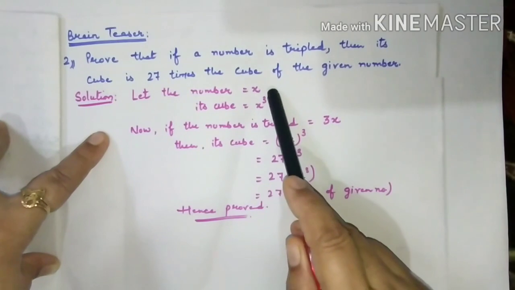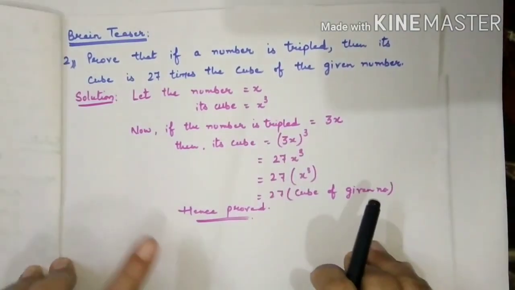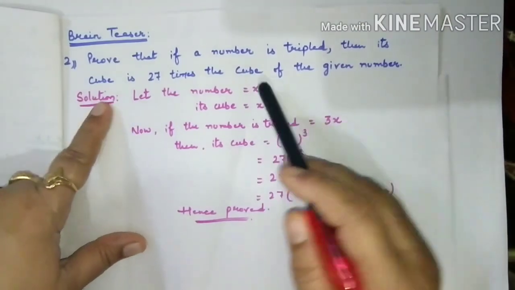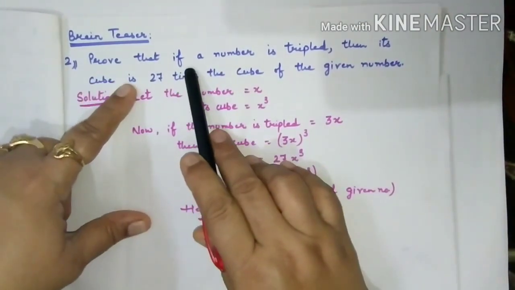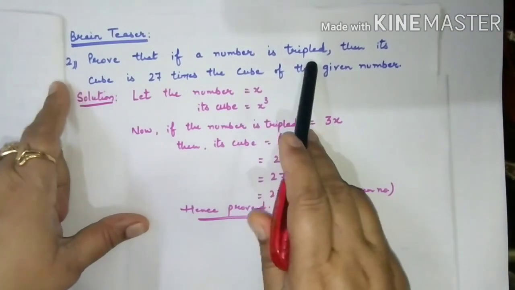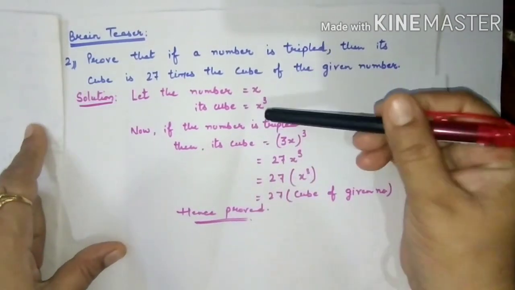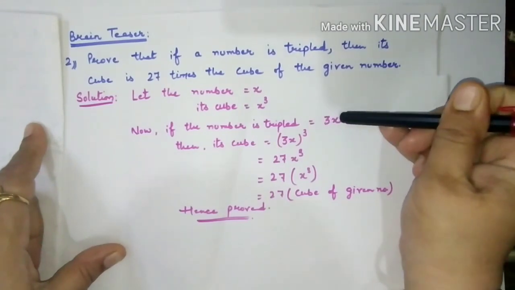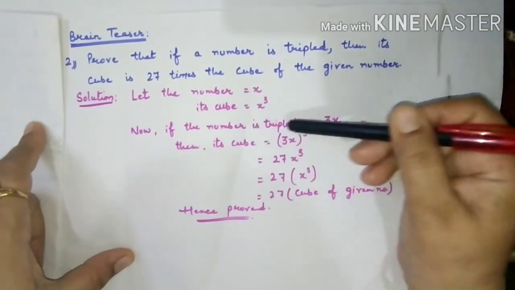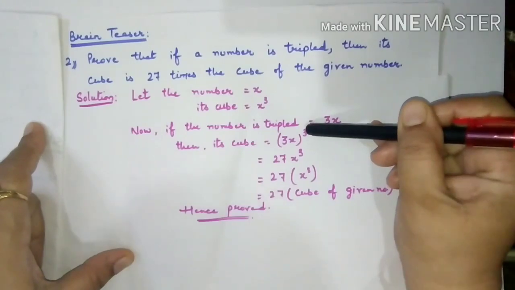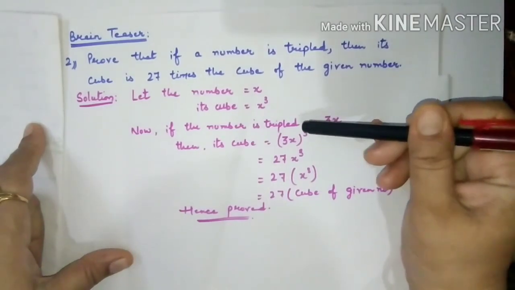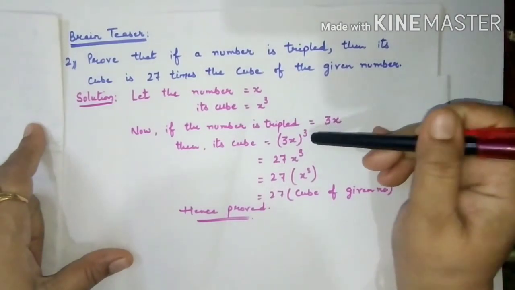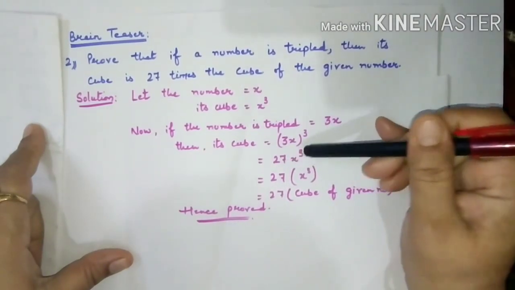Let the number be x and its cube is x cube. Now it is there in the question that if the number is tripled, means if the number is x and it is tripled, then it will be 3x. If it is 3x, then its cube will be (3x) whole cube. Whole cube means 3x multiplied by 3x multiplied by 3x. 3 3s are 9, 9 3s are 27x cube.